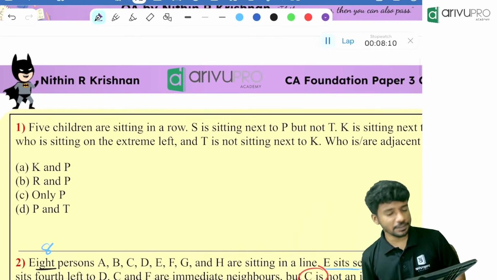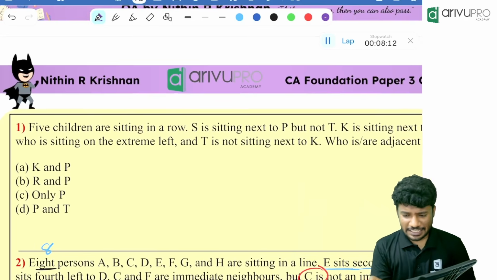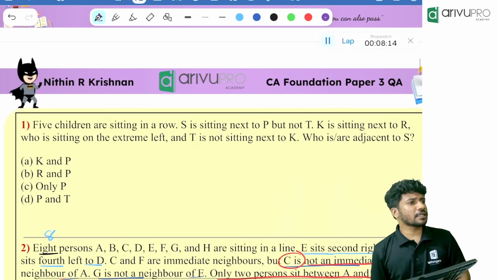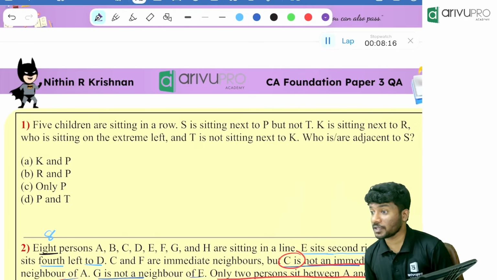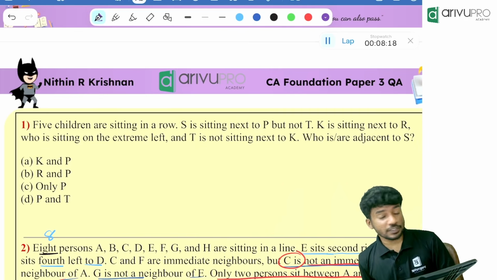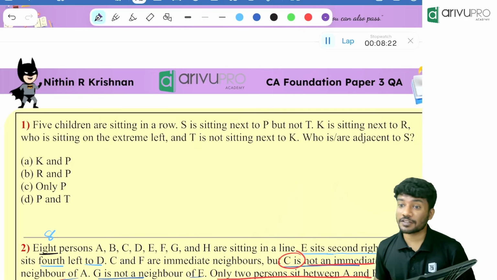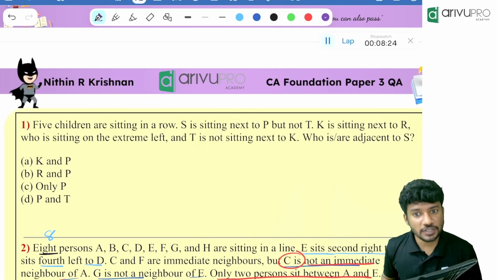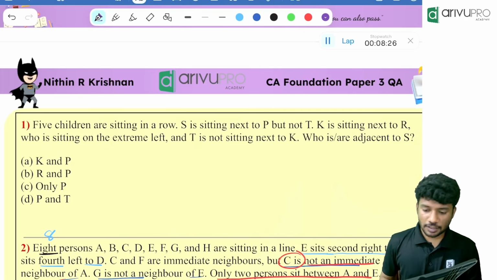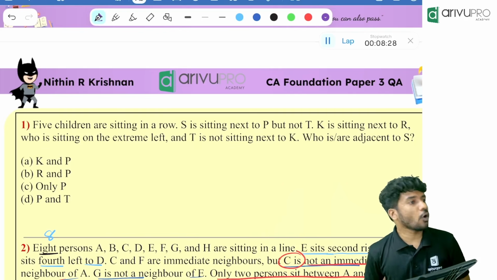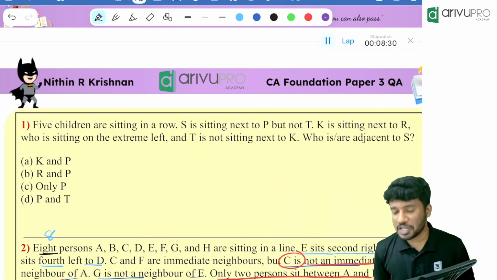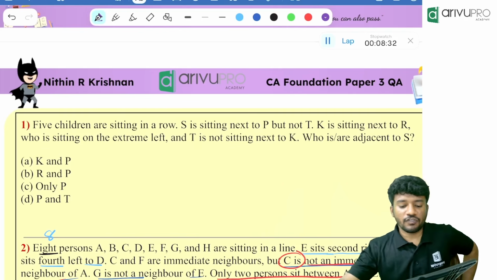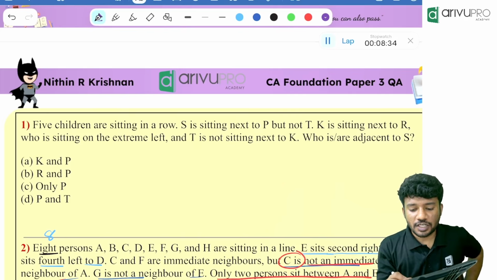Finally, the first question. Finally, we are here, people. It's a very interesting question. It was a repeated question, 3 times repeated in the previous year. 2 times it was given wrong in the exam. See, a foundation exam, it was given wrongly in the previous year. The same question. Read the question and try to tell me what they are mentioning in the question.